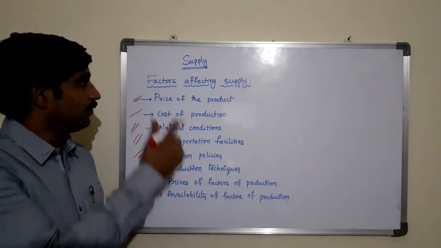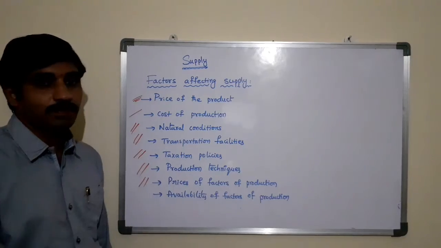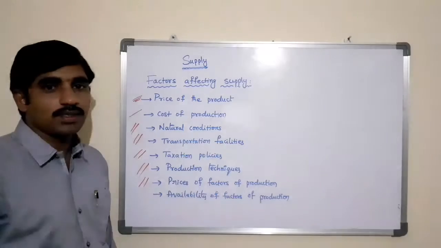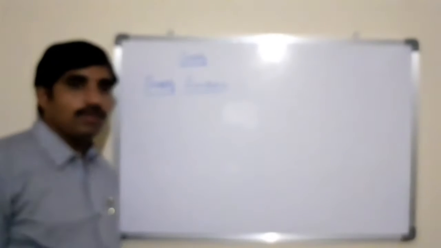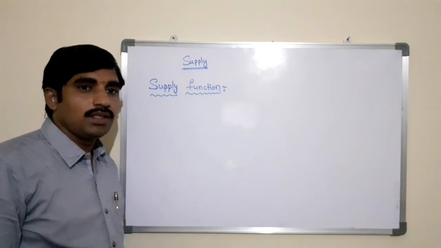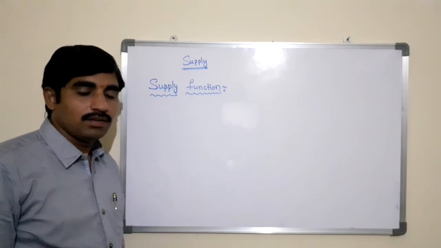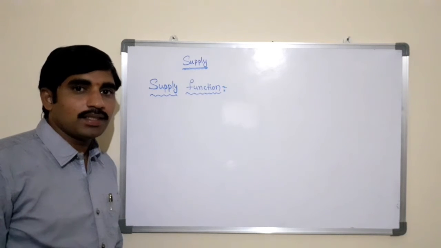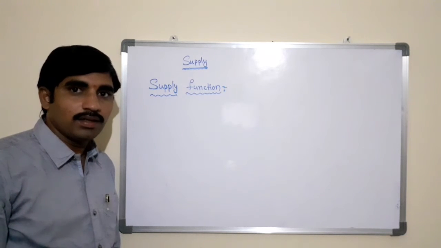So these are the different factors affecting the supply. All these are also called determinants of supply. Now let us see the supply function. Here the supply function is the mathematical expression of the law of supply. In the previous videos we have seen the law of demand and the demand function. The demand function is the mathematical expression of the law of demand.